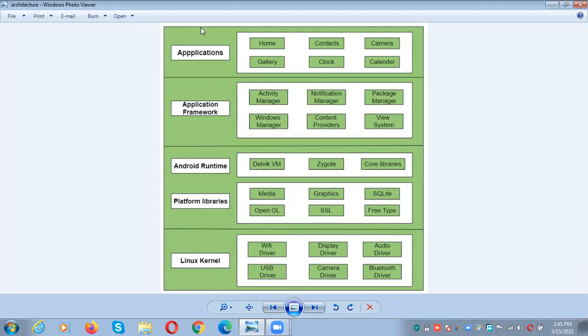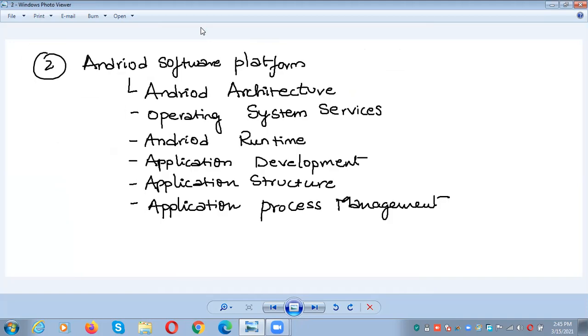Okay. So this is about Android architecture. This is the first concept. Under the Android software platform, the first concept is Android architecture. Okay. And next coming to operating system services. So what are the services provided by any operating system?